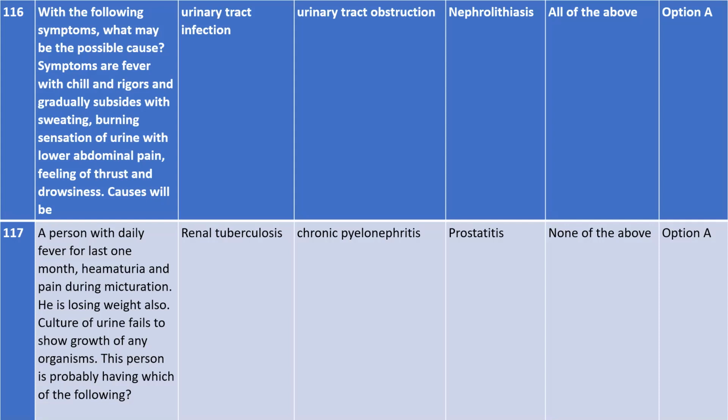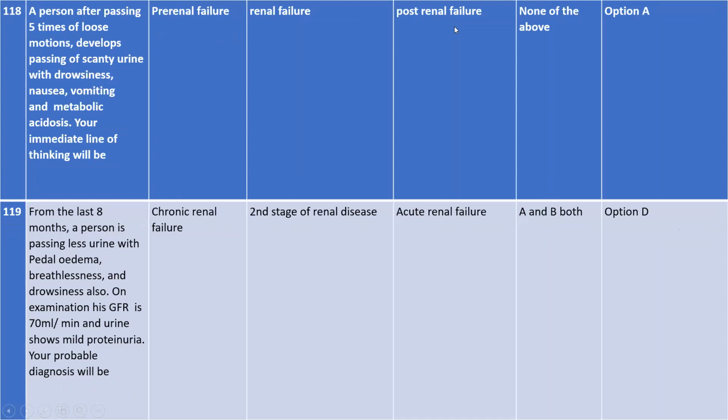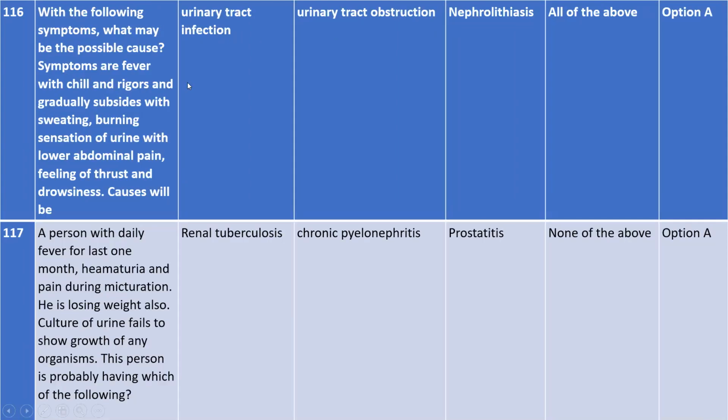What will be the causes for the occurrence of these symptoms? Let us see. It is because of urinary tract infection, urinary tract obstruction, nephrolithiasis, or else all of the above. So the answer is option A.